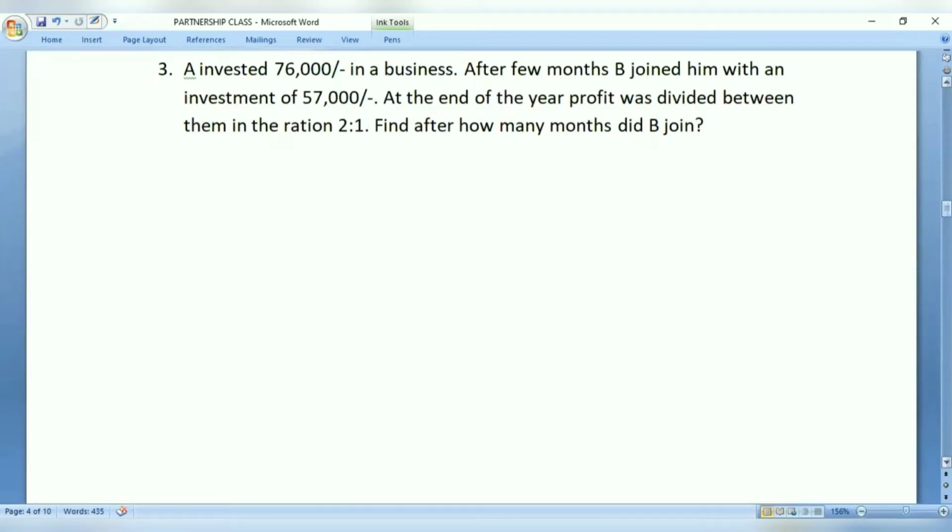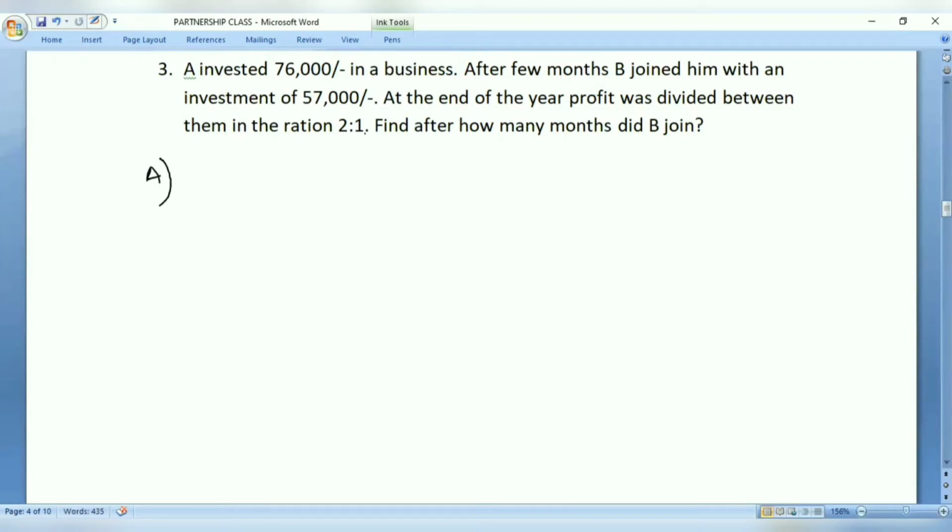Now, who is there in the business for a longer time? That means A invested 76,000 for the whole period of time. Now, what is the question being asked? First, we need to understand that. A invested 76,000 in a business. After a few months, we don't know after how many months, B joined. That means B stayed only a lesser time than A.